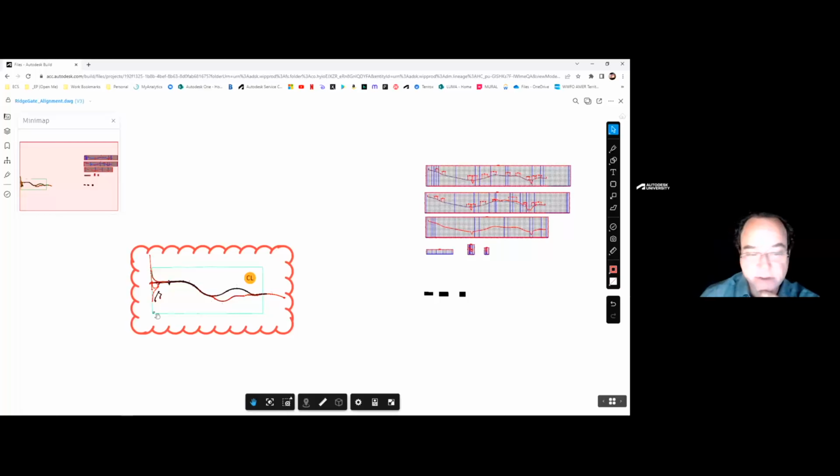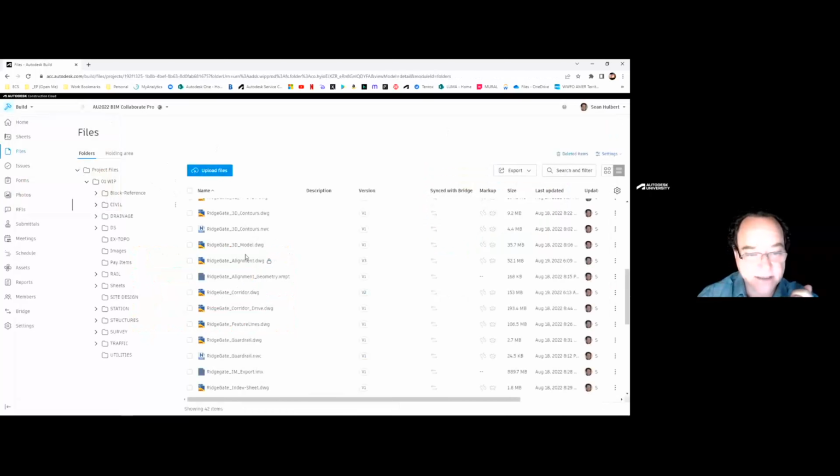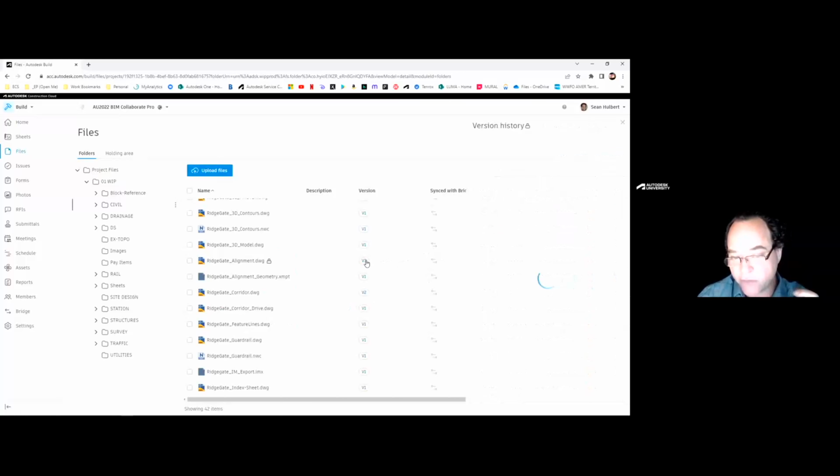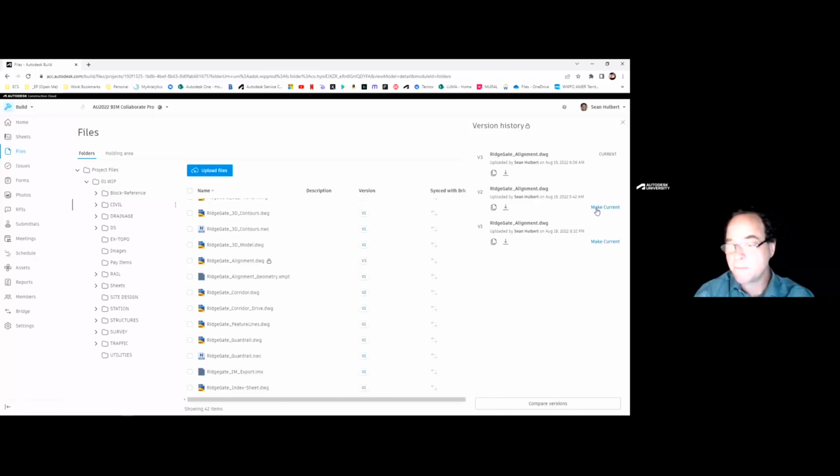So we talked about our issues. We've done a little bit with our markups here, and this is just the high level functionality of what we can do inside our BIM 360 Docs environment. The other thing that we can do is we can restore those older versions. As you heard me say, going back onto a tape to get something, again, I'm dating myself here, or to a snapshot on a server, sometimes can take quite a bit of time. If you made the change to that file, or you're a project administrator, you can come back in and restore previous versions, or you can even download that particular version.